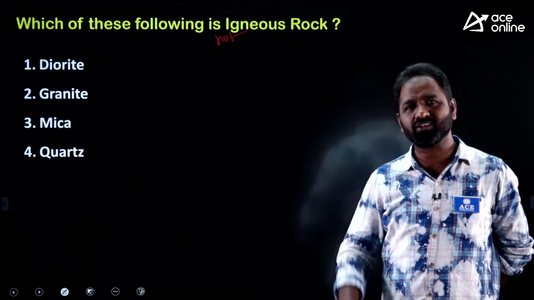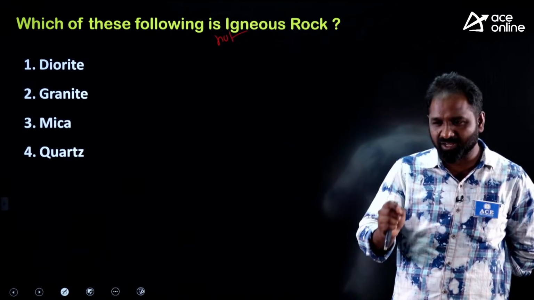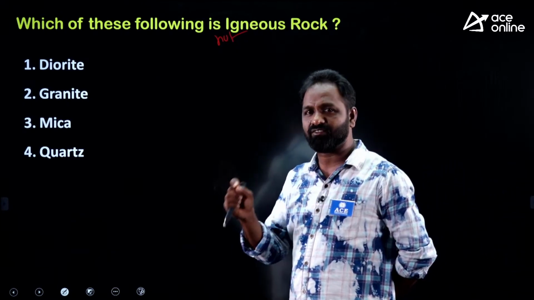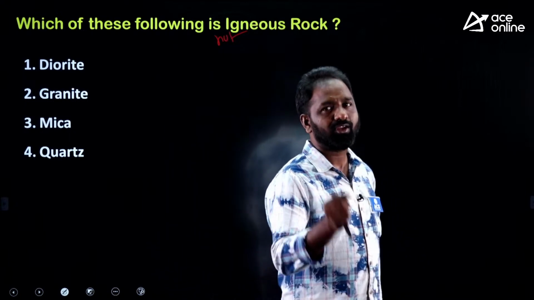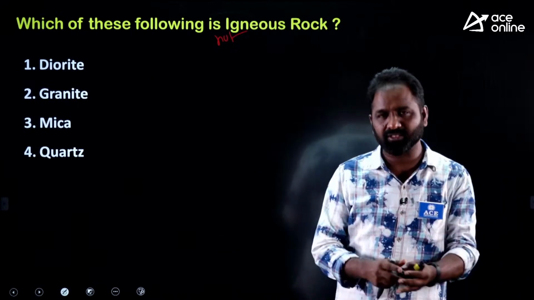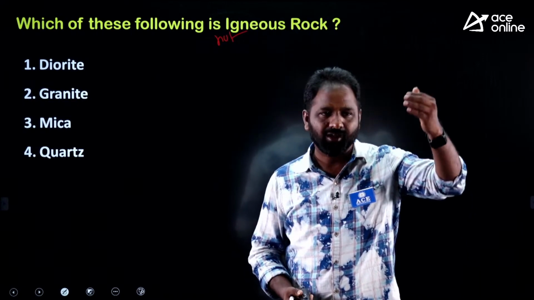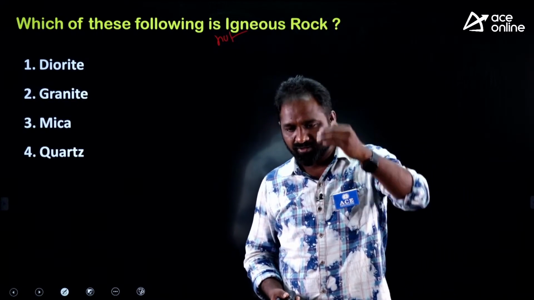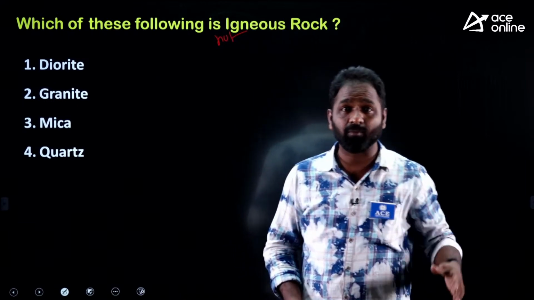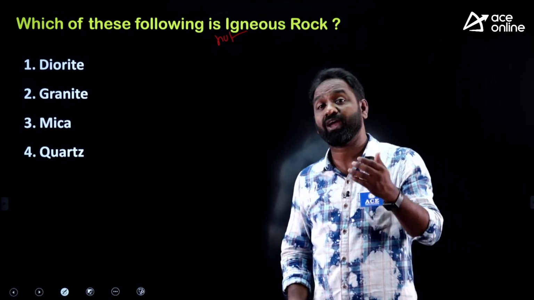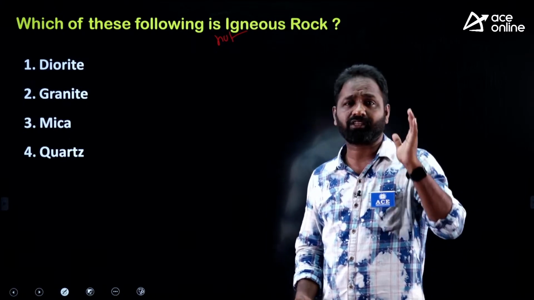So why am I not explaining the answer? Because in the examination, this kind of question is very repetitive. So as a student preparing for the CGL examination, you should maintain a table. What is an igneous rock, how is it formed? What is a sedimentary rock, how is it formed? And what is a metamorphic rock, how is it formed? And the examples. Because this is one area where they repeatedly ask questions.